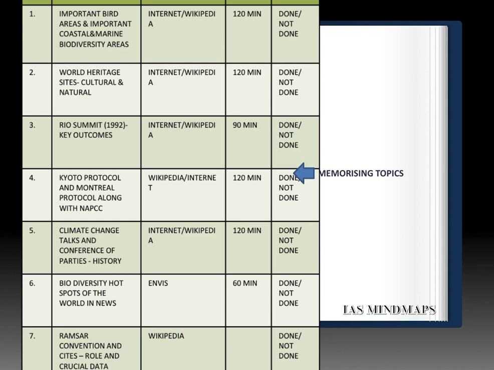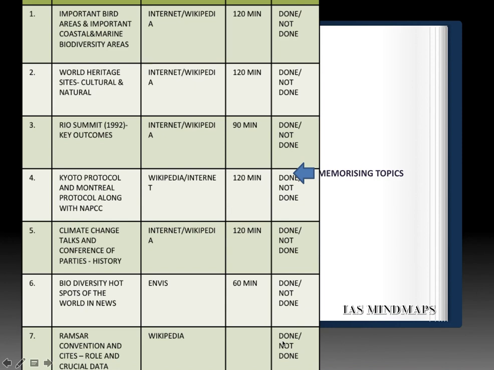And one question might arise as to how to go through these topics. Example, Rio Summit, how to read it, how to study it. I will say before going through these topics, please go through the environment questions asked in the last 4 years in UPSC GS Prelims. And then you will get a streamlined method, and then you'll get a direction as to how to finish these areas. So that was all in memorizing topics. This is the broad timeline. This is the evaluation column.